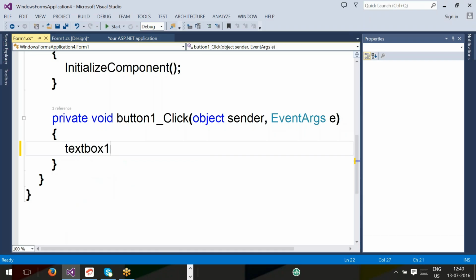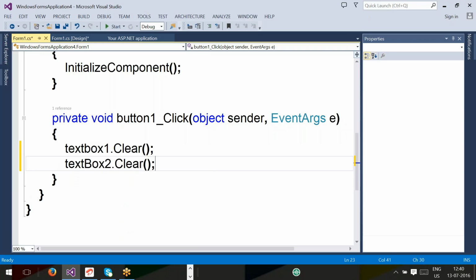Now you see, you are writing text box 1 dot clear, text box 2 dot clear. How many lines of code have you written? Two lines. Clear is what? A method. That method will clear the given text box value. You called the clear method how many times? Two times. Why two times? To clear two text boxes.